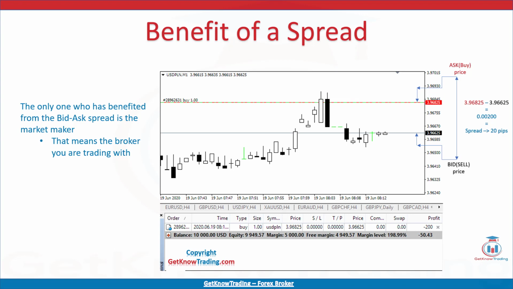Below is an image with high spread, which makes the pair expensive for trading. The broker tends to lower the spread as much as possible to attract more traders who are willing to trade, and with more traders, they will make more money. More trading at the end will cover small spreads where they make more money.